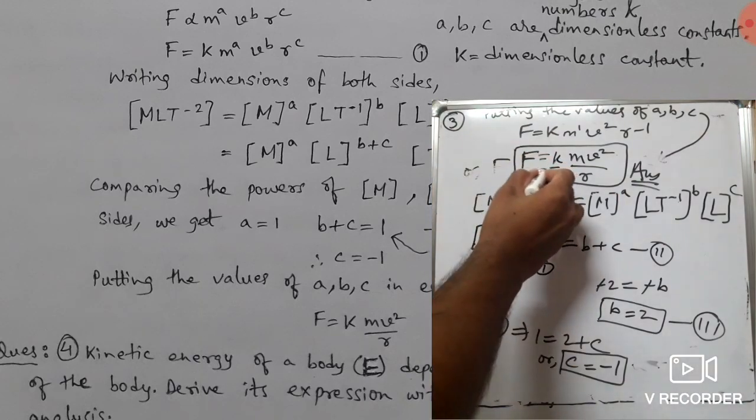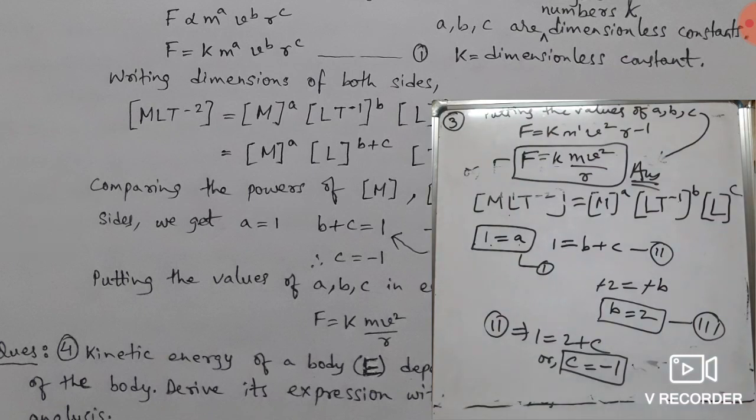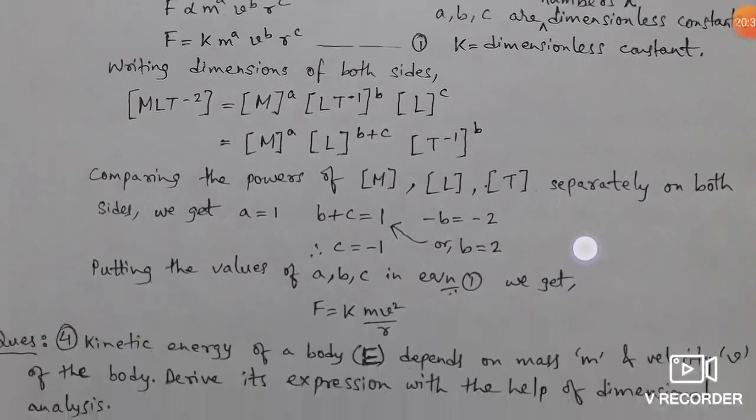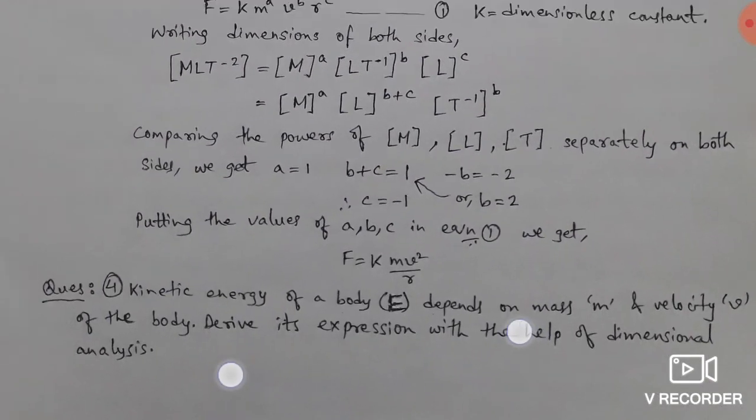Here the value of k is unknown. It will remain as it is. So this is the method we will use to do these problems. You can see this in this video and try to solve question number 4 in a similar manner.